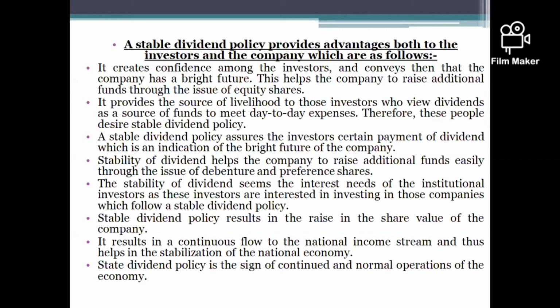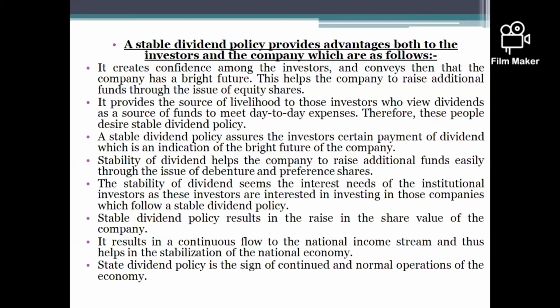Next, a stable dividend policy results in a rise in the share value of the company. Ultimately, when the company is paying a stable or constant dividend, definitely the investment will increase. And when the investment increases, definitely the share value of the company will also increase.